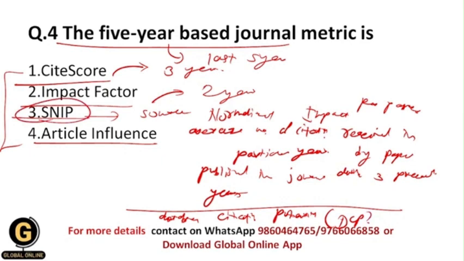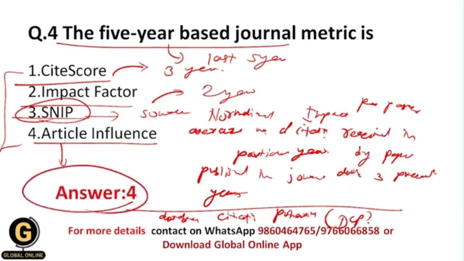So this is nothing but the formula for SNP, and I have given you the full form for SNP. Now let us see what is article influence. Like I have told you earlier in this video, article influence is calculated by dividing the eigenfactor score by the percentage of all articles recorded in the journal citation reports that were published in a specific journal. That's why your correct answer for this question is 4, article influence, because this is the 5-year based journal metric.